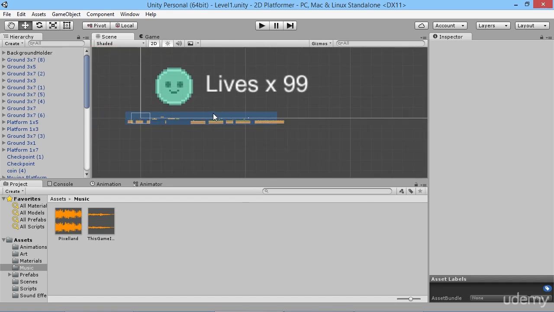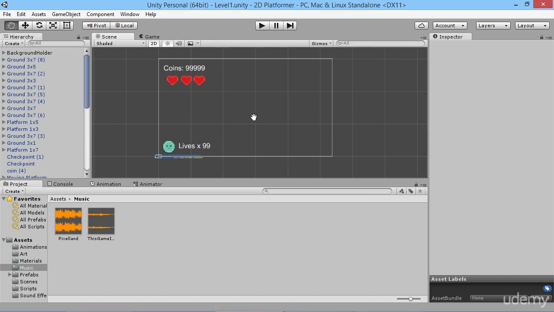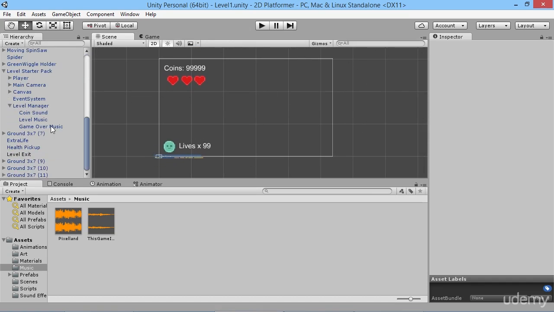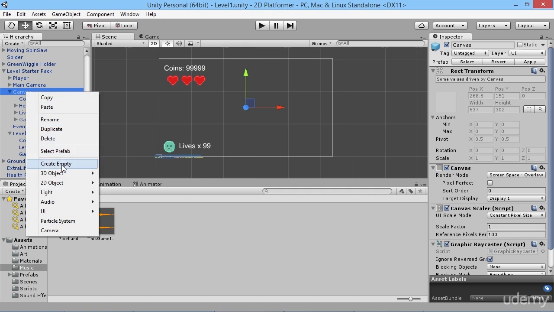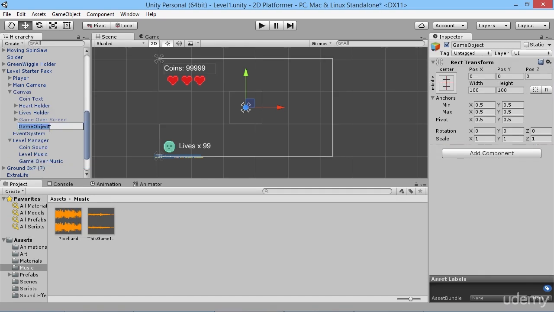So if we're going to do that, obviously we're going to need to add a black screen. So we're going to add it to our canvas, and much like we did when we created the game over screen, we're going to do the exact same thing basically. So we're going to our canvas in our level starter pack, and here we're going to add a new empty object that we'll just call the black screen to keep it nice and simple.